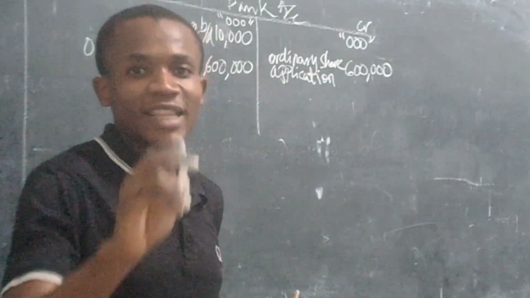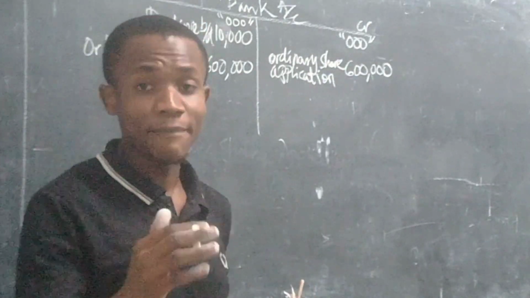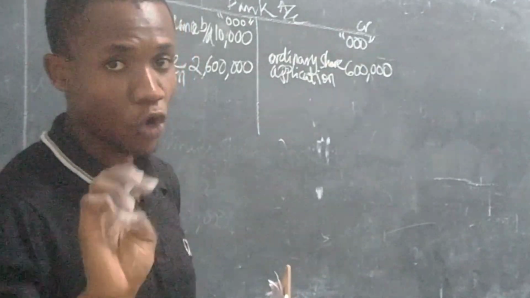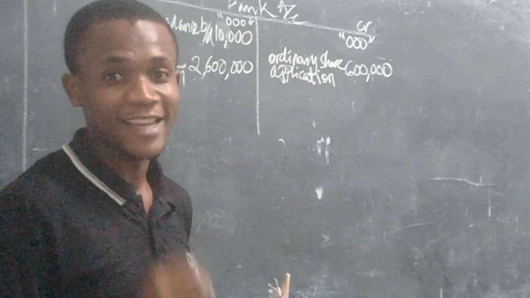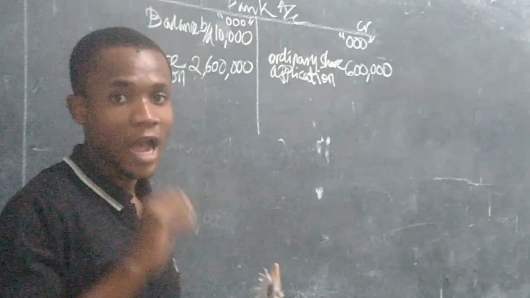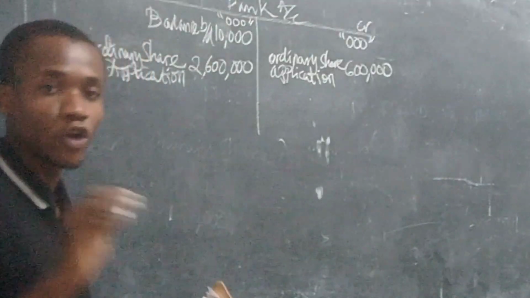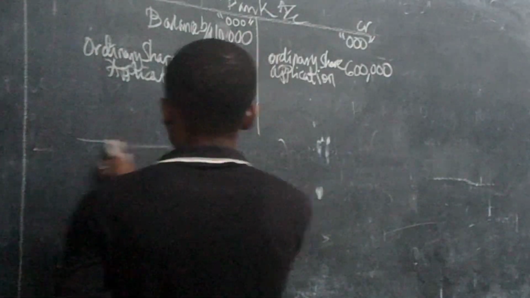Alright, let's continue. The next stage, and a company is all about stages. There are 3 stages: application, allotment, and calls. We're done with the application stage, so let's go to the next stage, which is the stage of allotment. How do you allot shares? Remember, you have to open an allotment account.